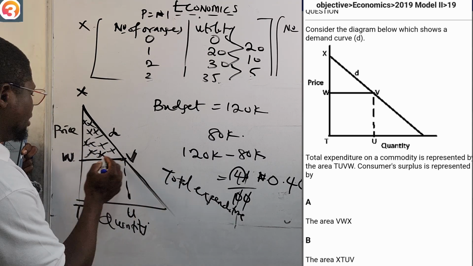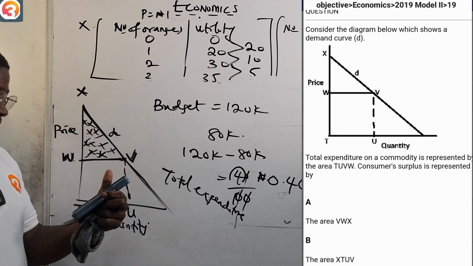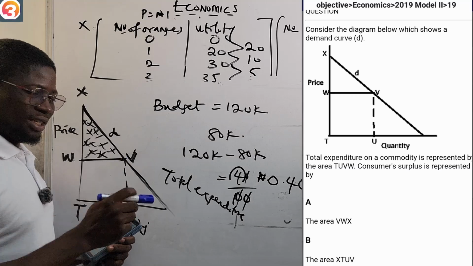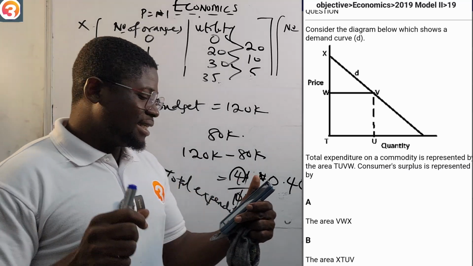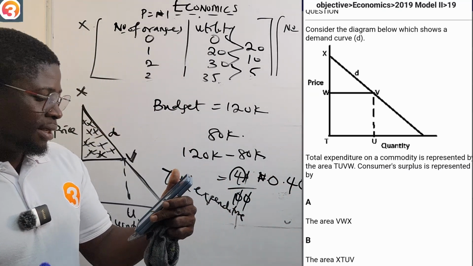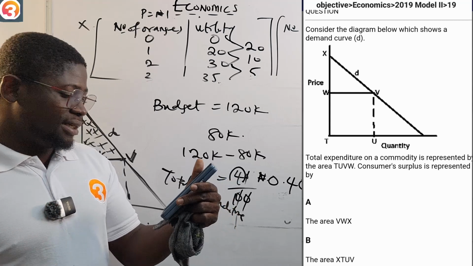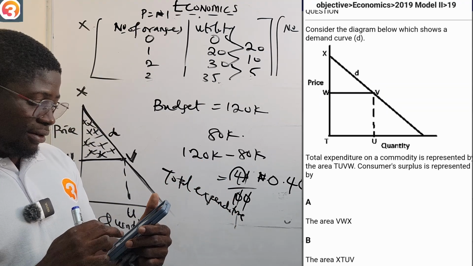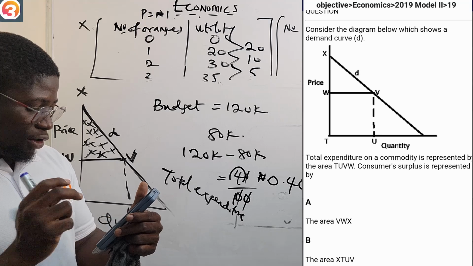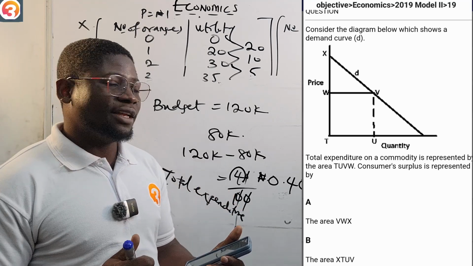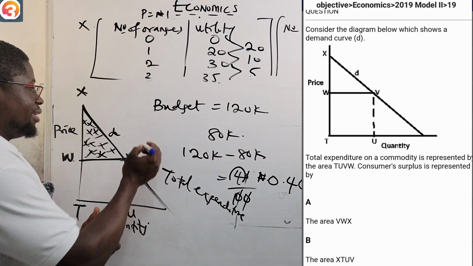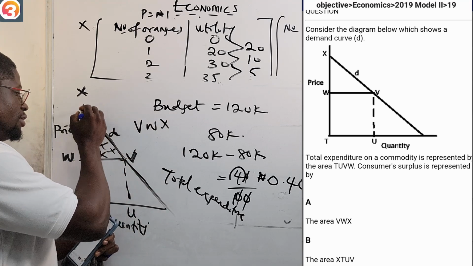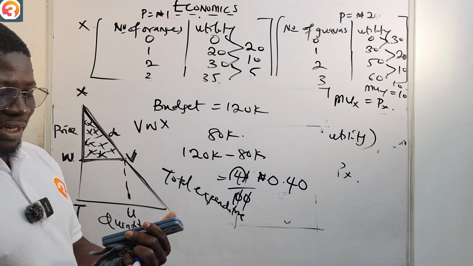The area of this region is the consumer surplus. B says the area XTUV. C says SW over XT, D says TU over UV. The correct answer there is option A, the area VWX. This triangle is the consumer surplus.